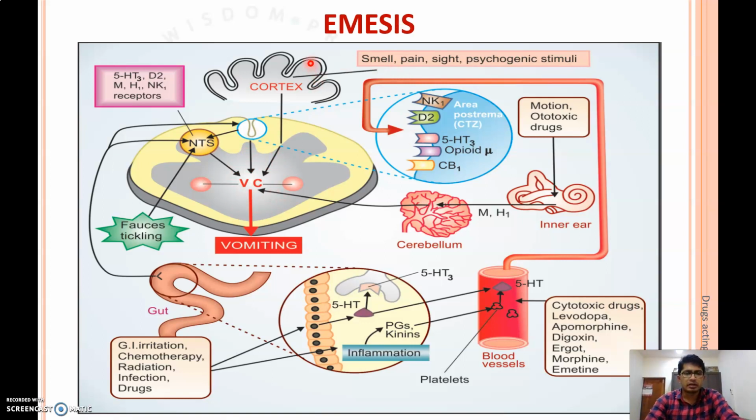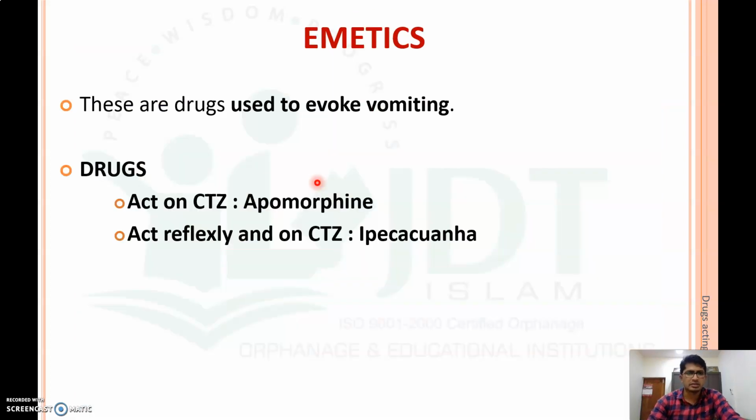Also smell, pain, sight and psychogenic stimuli from the cortex will stimulate the vomiting center for vomiting. So this is the flow chart of the emesis.